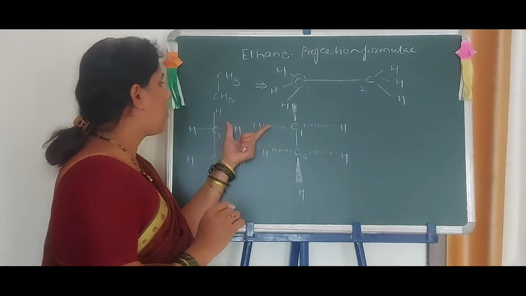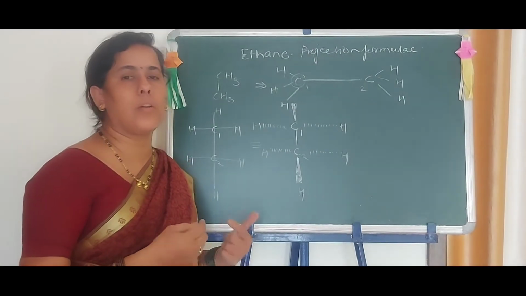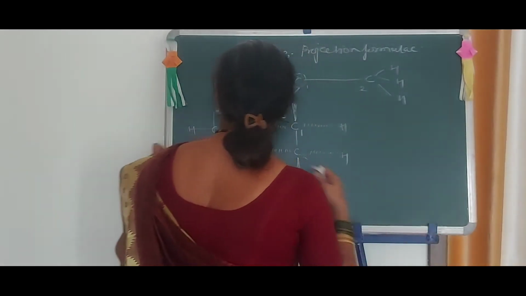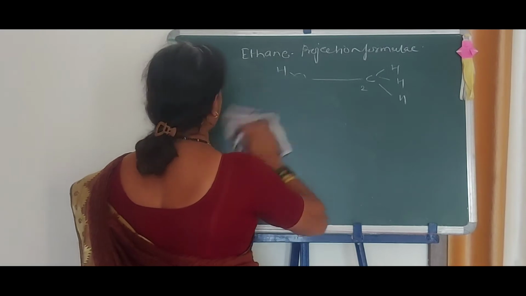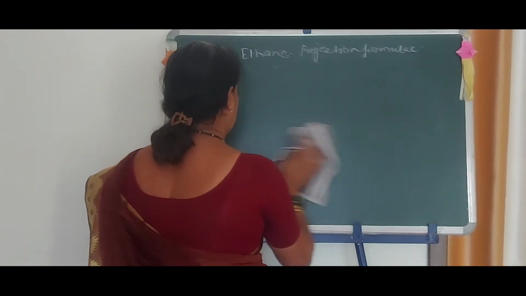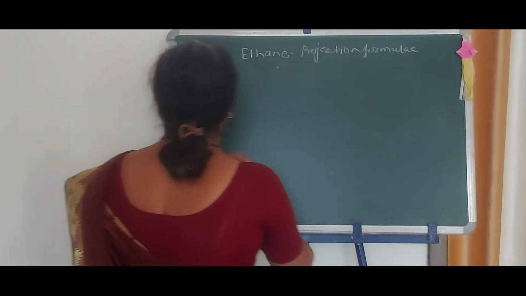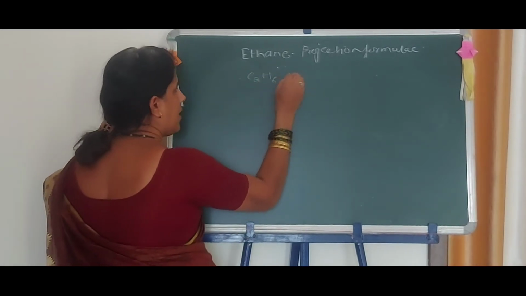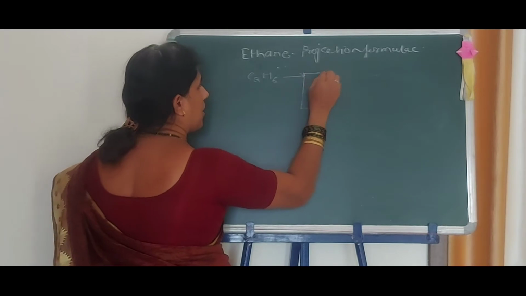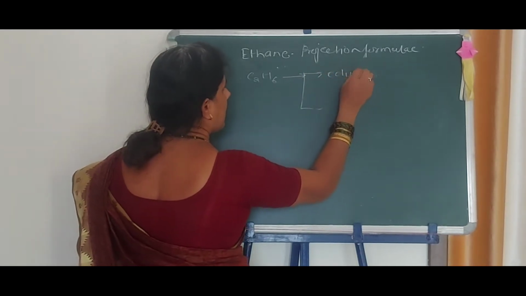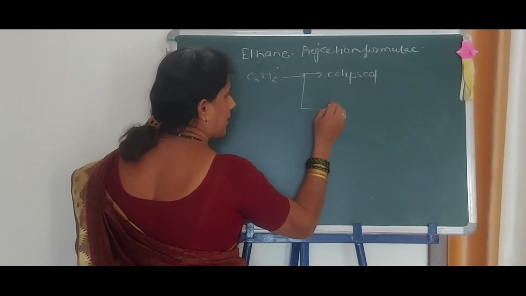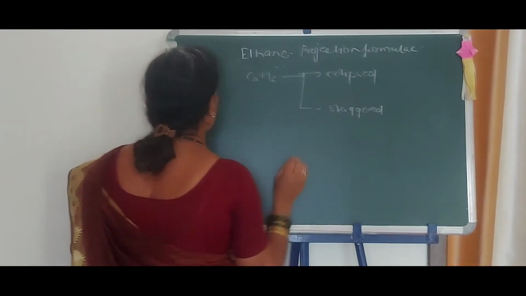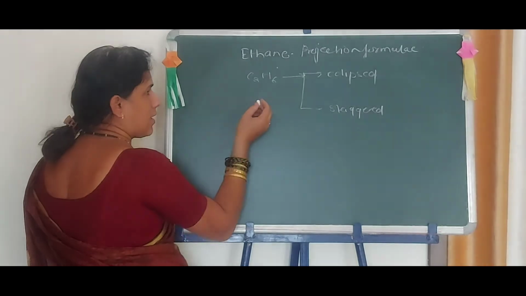Now we are going to discuss the classification according to the Sawhorse and Newman projection formulas. See here, already we have written the Sawhorse projection formula for C2H6 in two modes. Which are the two modes? The first is the eclipsed formula and the second is the staggered formula. Now come to the first point, C2H6 eclipsed form.